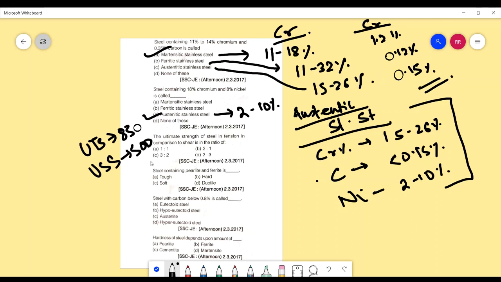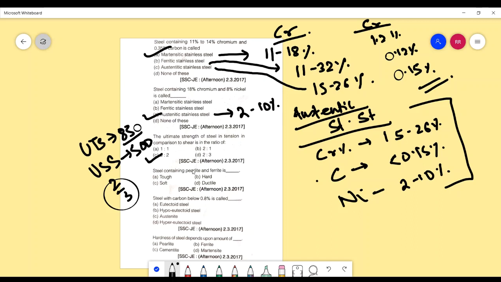So this gives you around 2/3 of the value. Now we should look at what is asked. Here it is asked ultimate strength of steel in tension to shear. So the correct answer to this should be 3:2, because tension should be at the top, so this value is more, so 3:2.